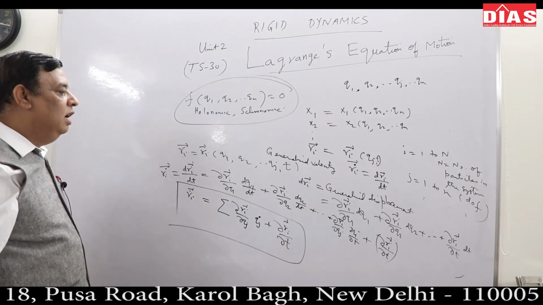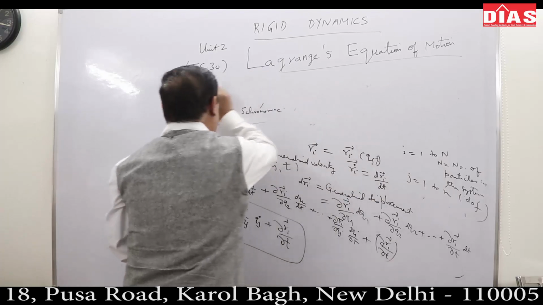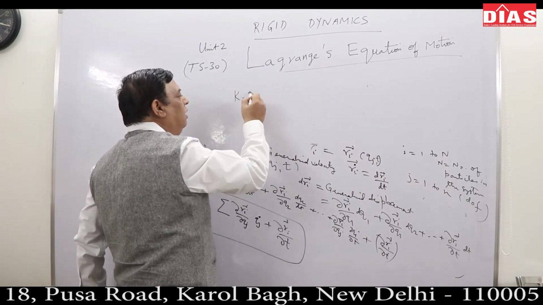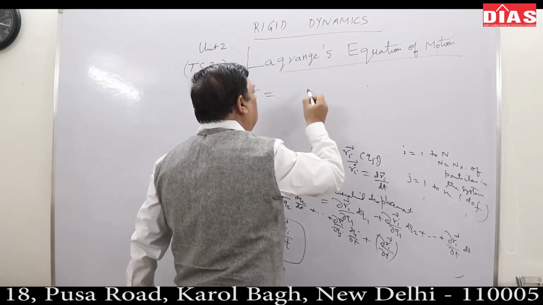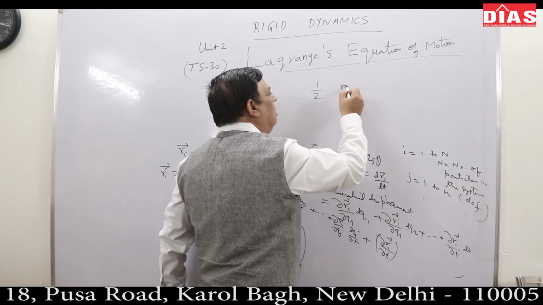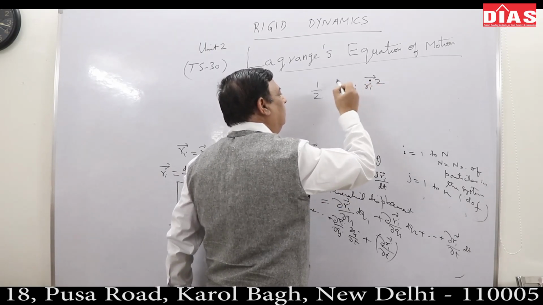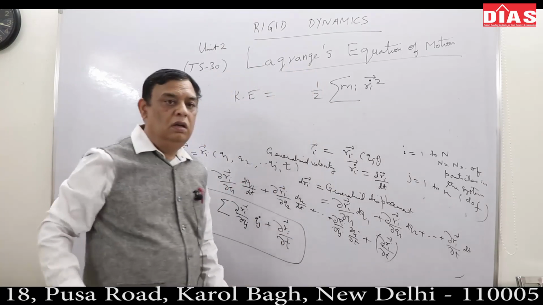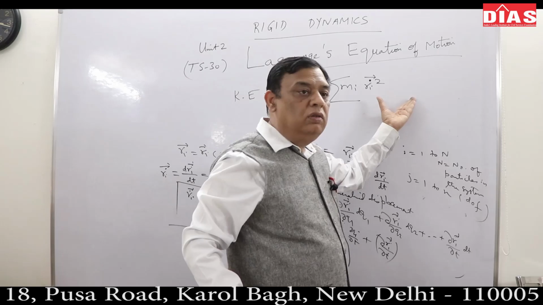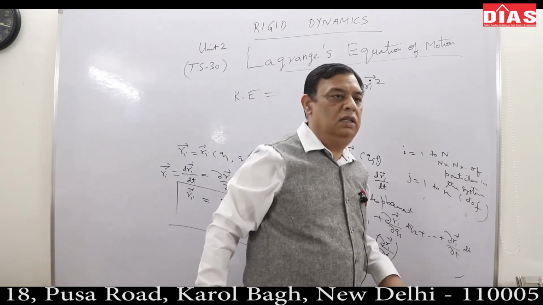Now if you know the generalized velocity, kinetic energy is not far off. You can easily write kinetic energy. I have already told you, kinetic energy is half mi ri dot square, where ri dot are generalized velocities.